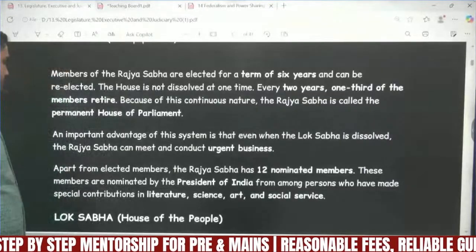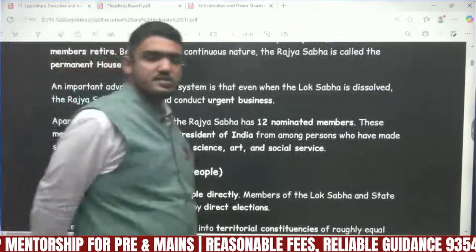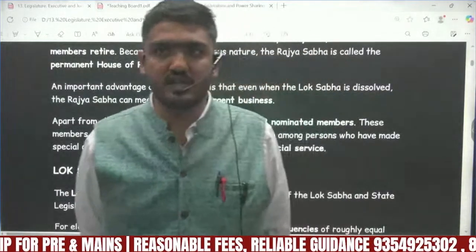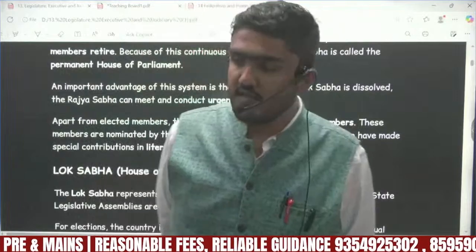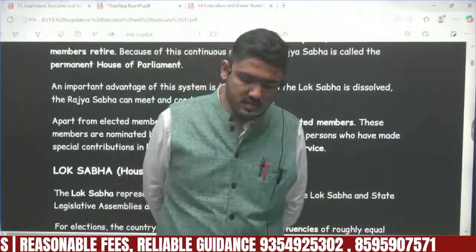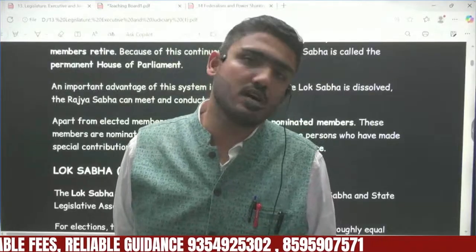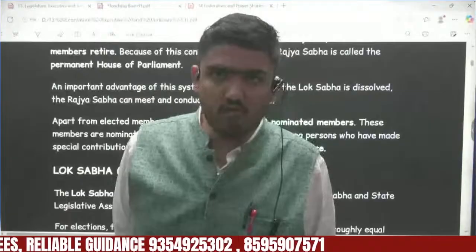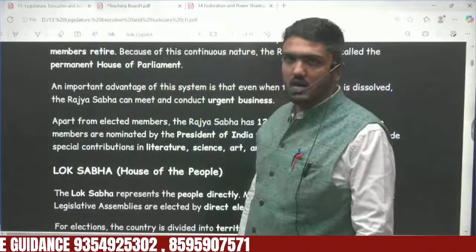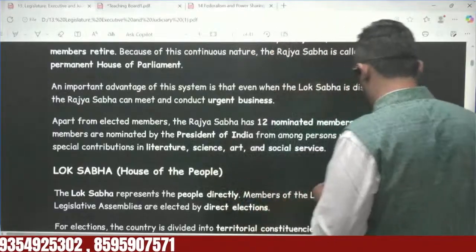Now coming on to this, this is a very important system. Why is this house categorized as a continuing house? Why does this house never dissolve? Even if the Lok Sabha is dissolved, this house continues working, because there are certain urgent matters, and to deal with them one house has to always be a continuous house. So to carry out the urgent businesses of the country, this house has to be made the continuing house.